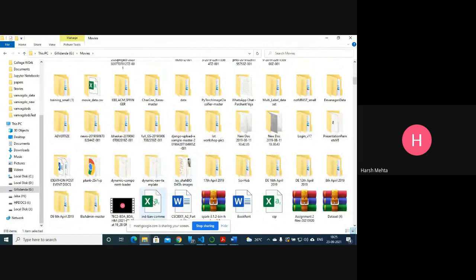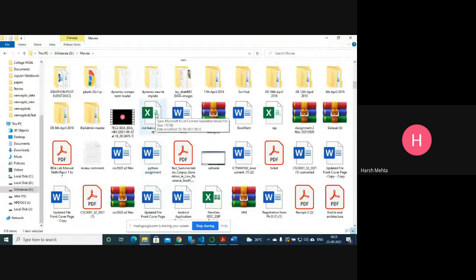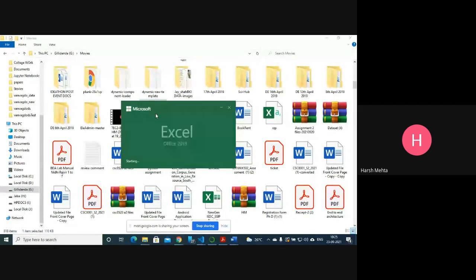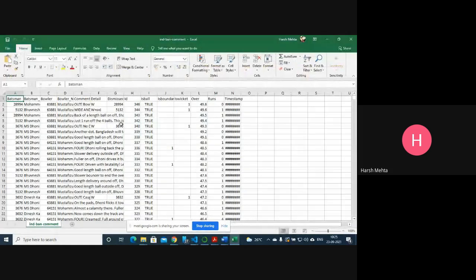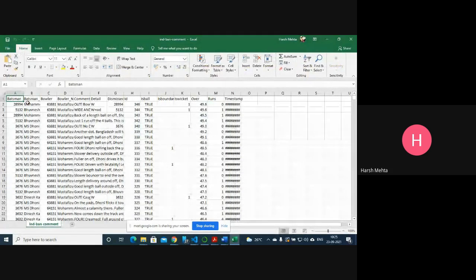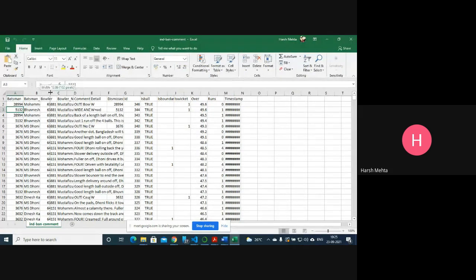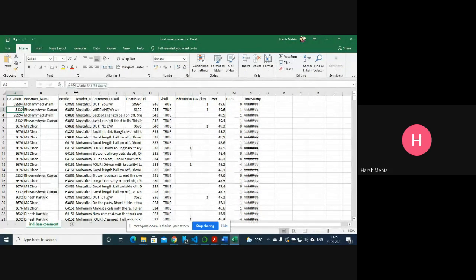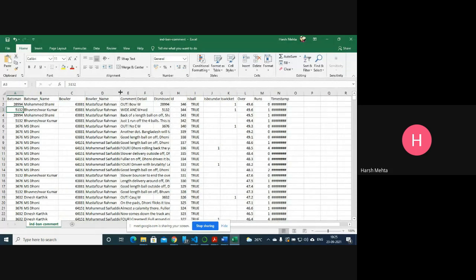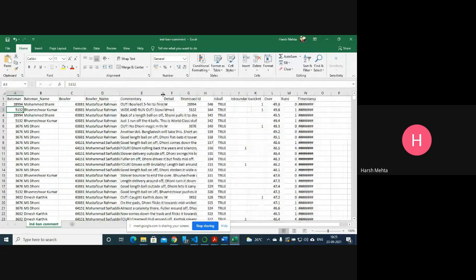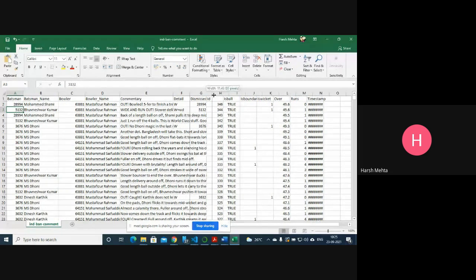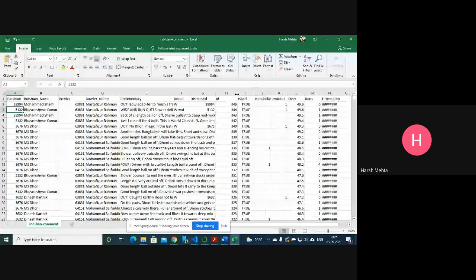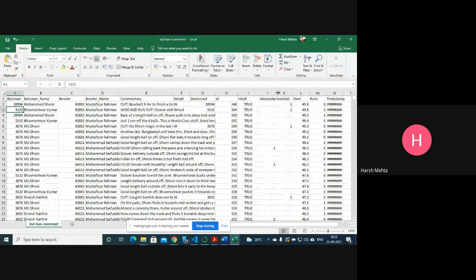Yes, India, Bangladesh commentary. So here, you see, this is the data set. Batsman, batsman name, bowler ID, and bowler name. Commentary is given for that particular player. Detail is given. Dismissed. Then ID is ball true, is boundary.